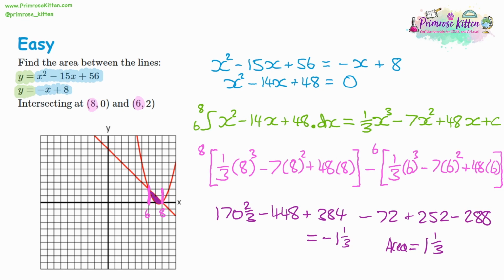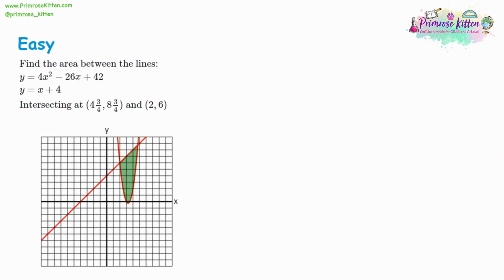It looks pretty close. Now, if we get an answer like 10 or something like that, or 0.1, then we would know that we had the wrong answer and we need to look back for a mistake. So let's recap the method with our next example. So we have y is equal to 4x squared minus 26x plus 42, and y is also equal to x plus 4. So we can make the two lines equal to each other.